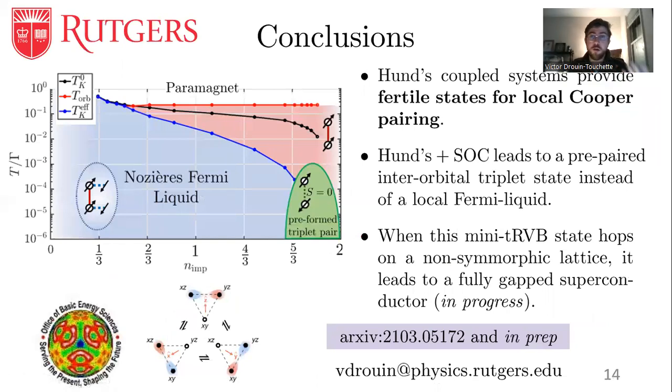In conclusion, Hund's coupled systems provide a fertile ground for local Cooper pairings. And Hund's coupling along with spin-orbit coupling leads to a pre-paired interorbital triplet state instead of the local Fermi liquid. That's this green region over here. And when this mini TRVB that's formed over here can now hop around in the non-symmorphic lattice, we will have a fully gapped superconductor,